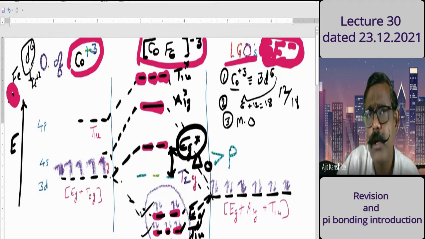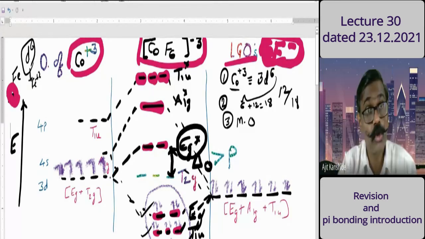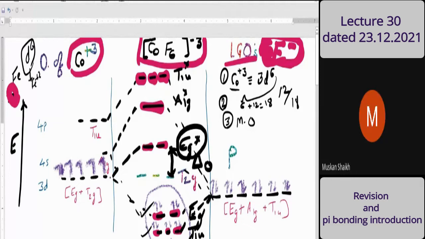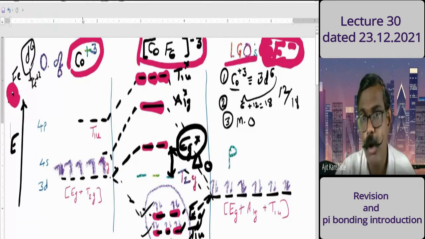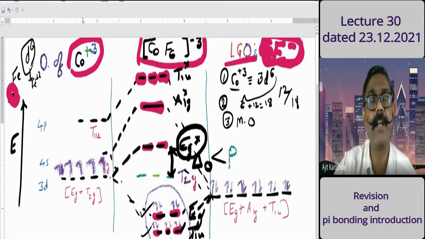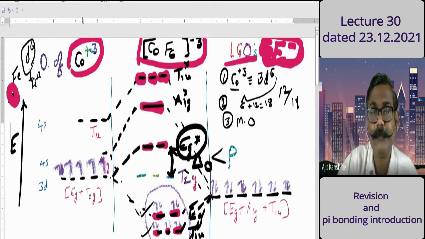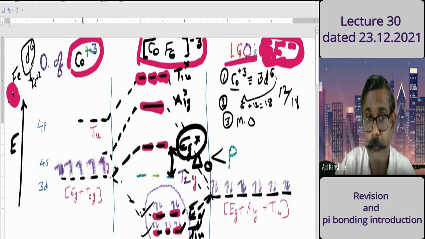Fluoro ligands are weak or strong? Weak. So splitting will be less or more? Less. So delta O will be less than the pairing energy. Because of that, is it a high spin complex or low spin complex? High spin. So now 6 electrons.